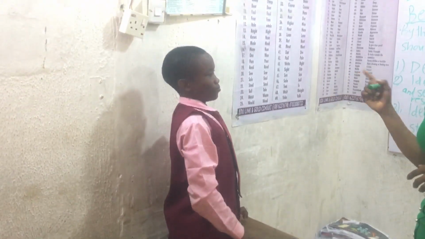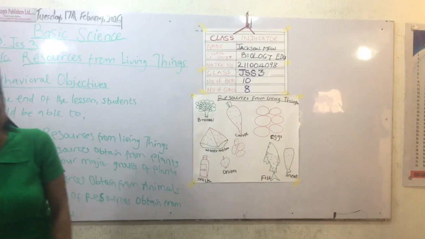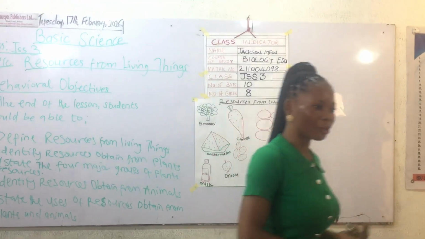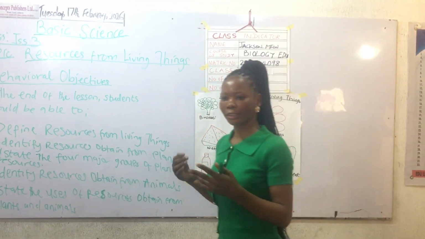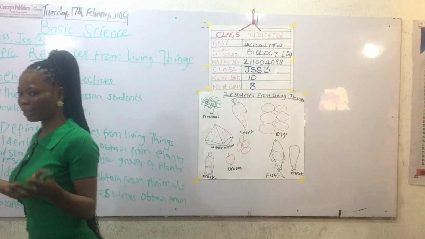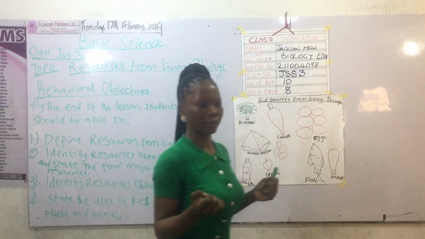Rice. Bread and tea. Bread and egg. Okay. Rice and stew. Bread and stew. Alright, thank you. Now, all this food that you ate, you mentioned rice, bread and egg, bread and tea. All these things, where do you think we are getting all these things from?